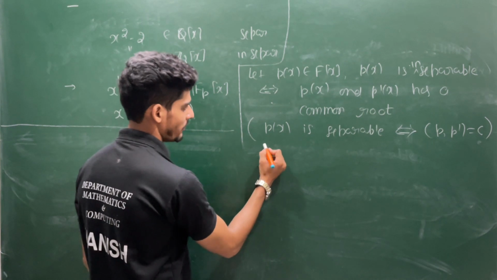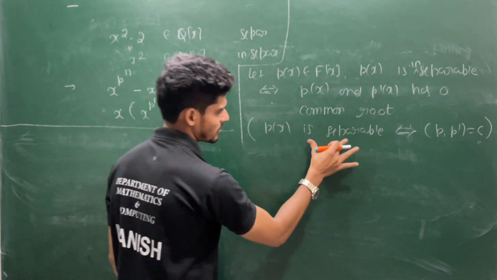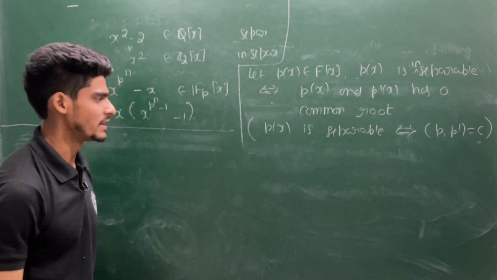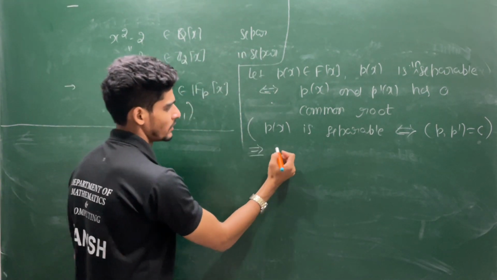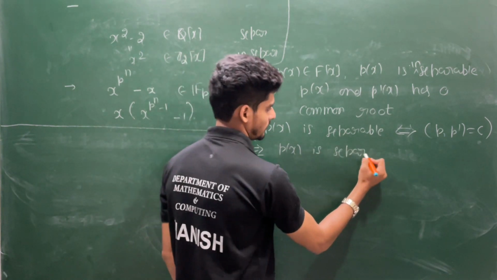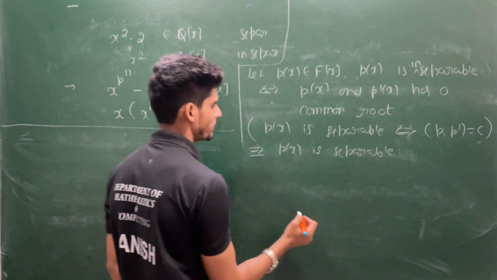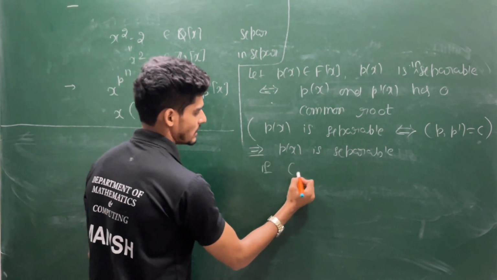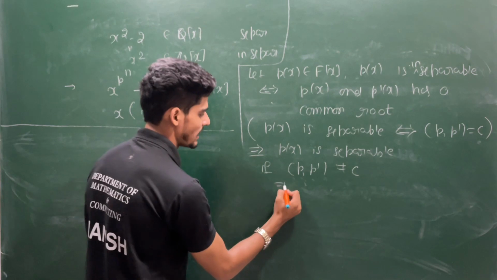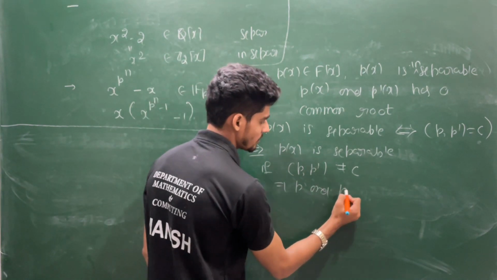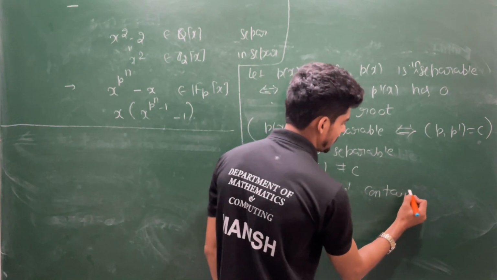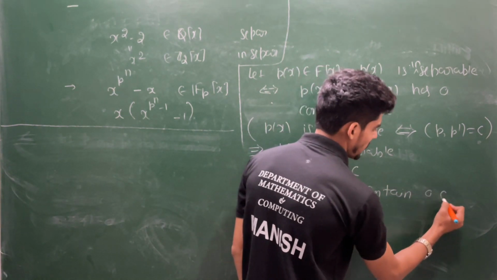So if you want to prove this statement, I am just showing this implies this and this implies this. That will be an easy exercise for you. So this part: if p(x) is separable, that means it does not have any multiple root. If the GCD of p and p prime is not a constant, then this implies p and p prime contain a common factor.